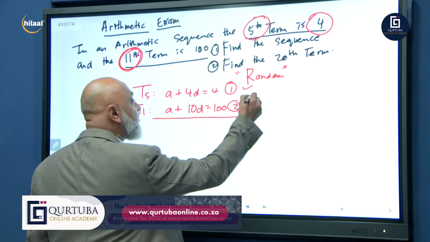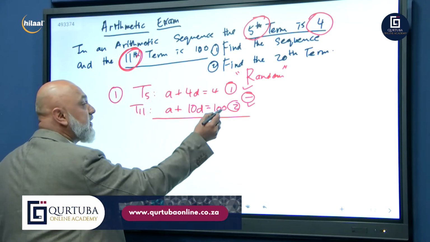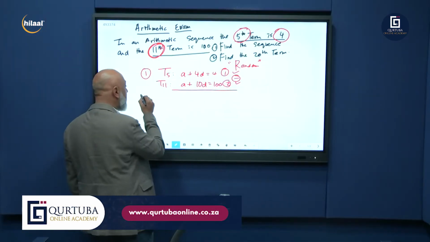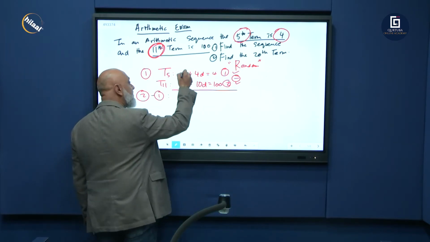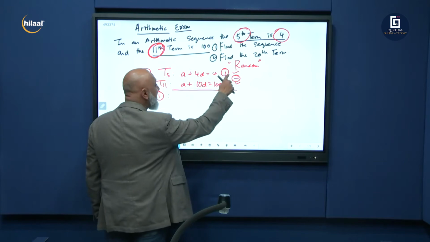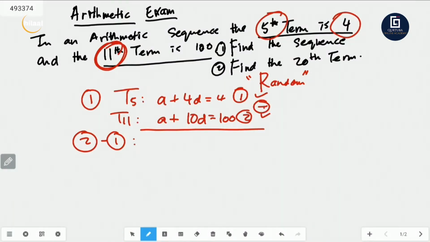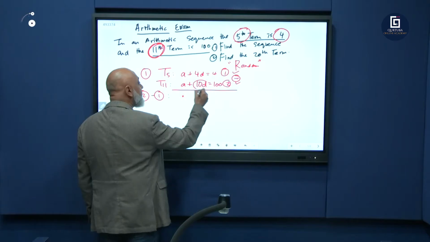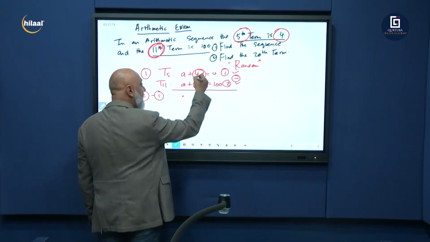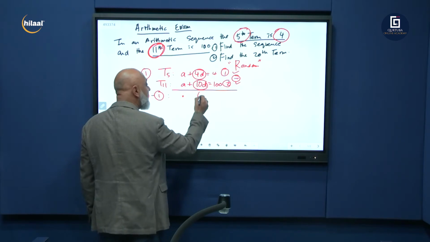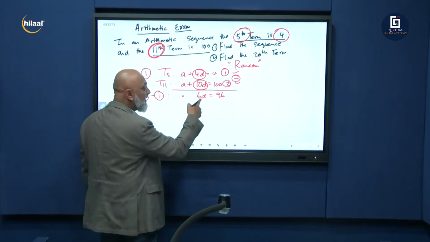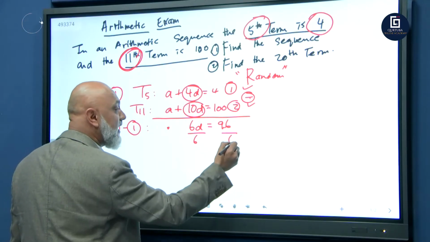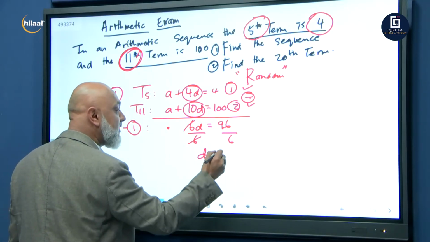Okay, so I'm going to subtract these two equations: equation 2 minus equation number 1. All equation number 1 signs are going to change because we subtract. A minus A is 0, so we got rid of the A's. 10D minus 4D, 10 minus 4, 6D. 100 minus 4, 96. So what is D? Divide by 6, divide by 6, D is equal to 16.